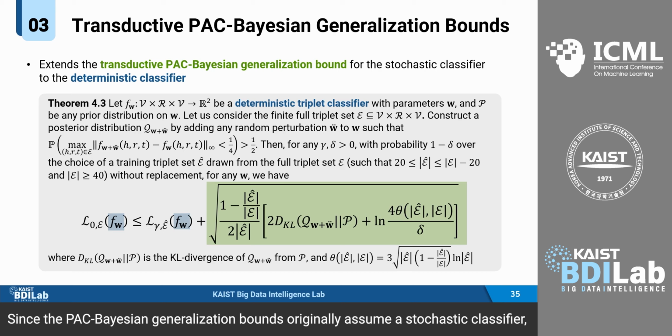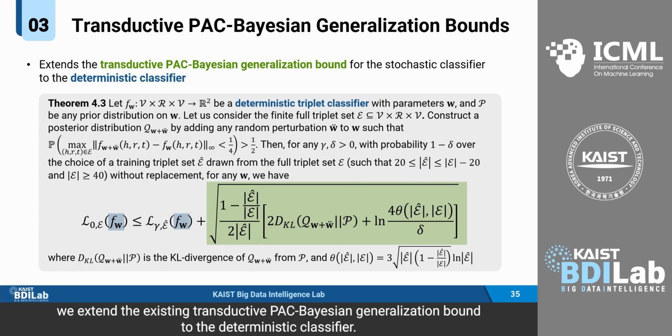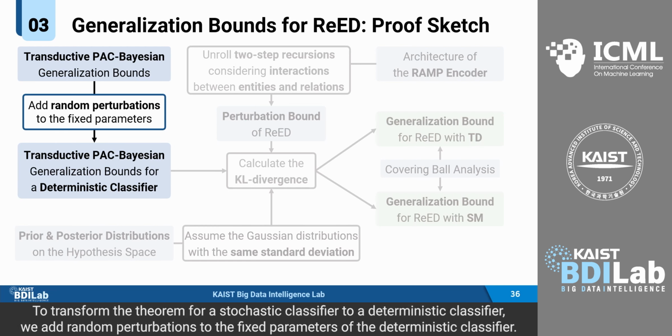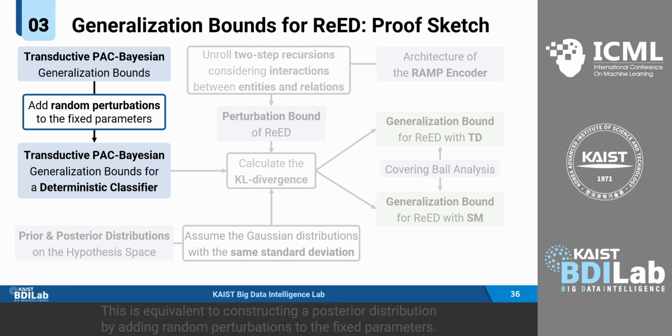Since the PAC-Bayesian generalization bound originally assumed a stochastic classifier, we extend the existing transductive PAC-Bayesian generalization bound to the deterministic classifier. To transform the theorem for a stochastic classifier to a deterministic classifier, we add random perturbations to the fixed parameters of the deterministic classifier. This is equivalent to constructing a posterior distribution by adding random perturbations to the fixed parameters.